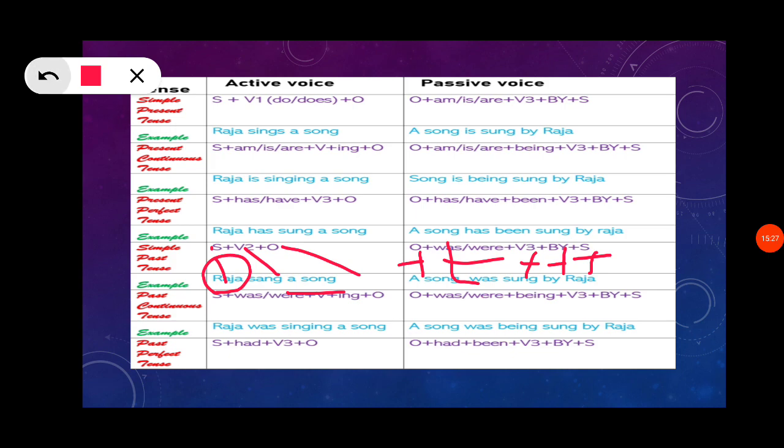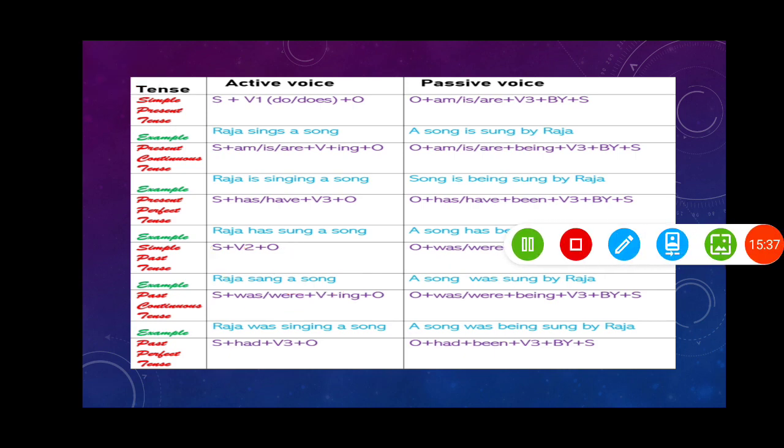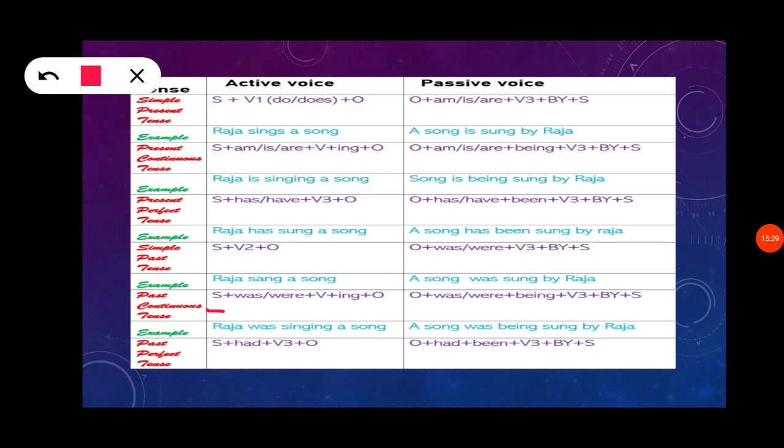Next, past continuous tense. Subject plus was or were plus verb plus ing plus object. So object plus was or were plus being plus verb 3 plus by plus subject.